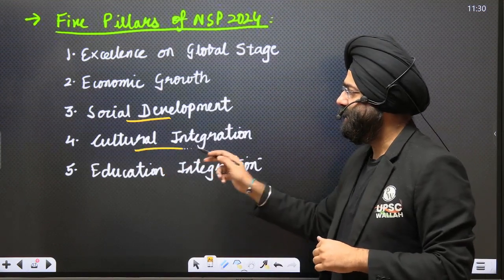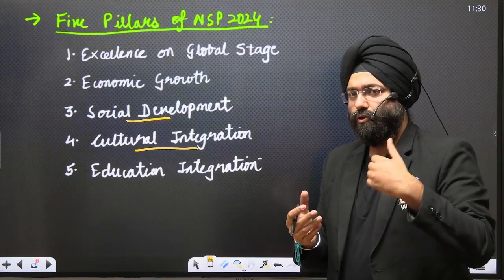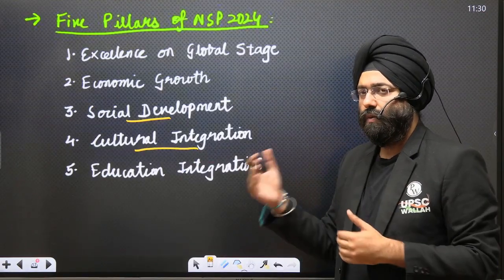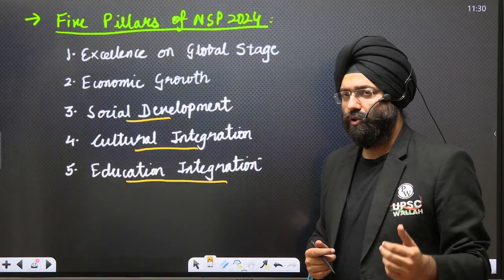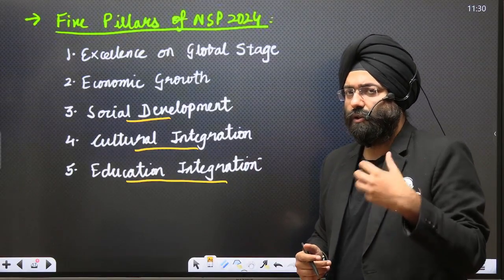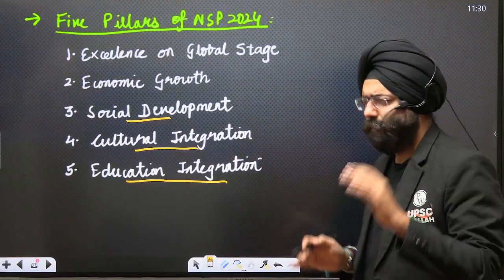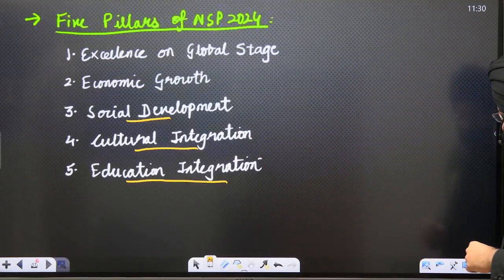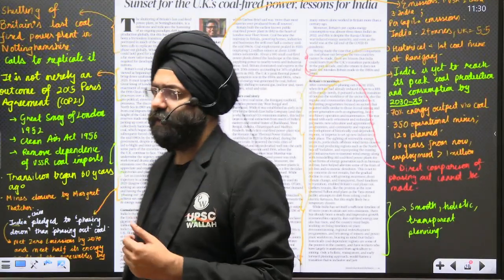Cultural integration, integrating the culture and the traditional sports that have been there. Those things can be integrated with sports. Next is education integration. Education with respect to sports and all those dimensions should be integrated, and special courses should be launched, which students can take up. So these are the broad perspectives right now. Please remember that right now it is a draft. As more and more suggestions come, the changes will be made accordingly.